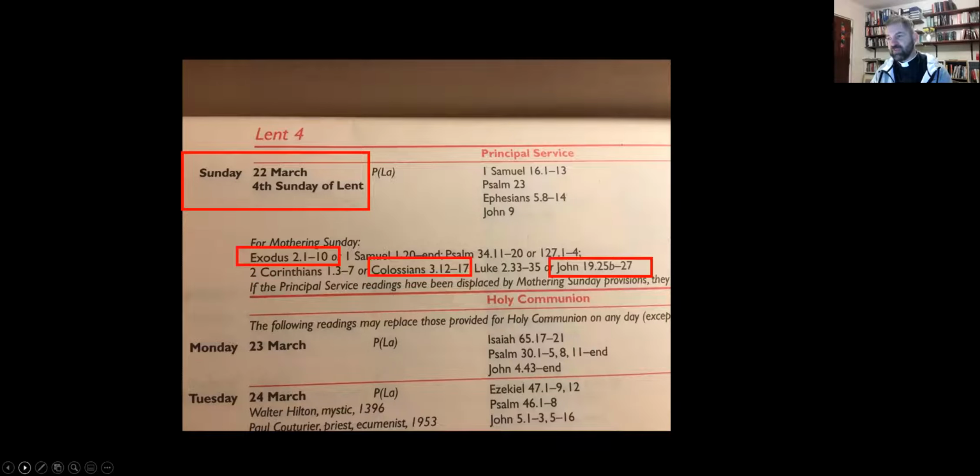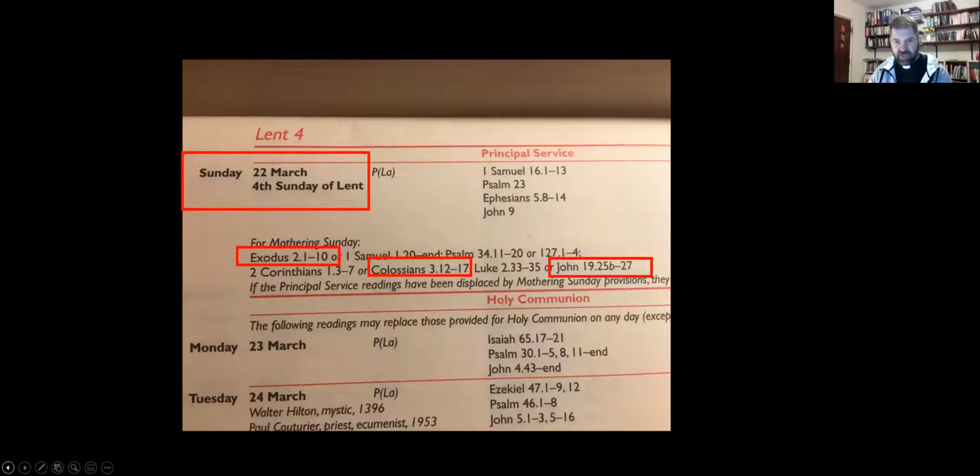So the readings I've chosen for church on this day are from Exodus chapter 2, verses 1 to 10, Colossians chapter 3, verses 12 to 17, which we wouldn't have used in church anyway because it's a parade Sunday, and John chapter 19, verse 25b to 27. So that's one option for finding the readings, if you're happy to buy a book.